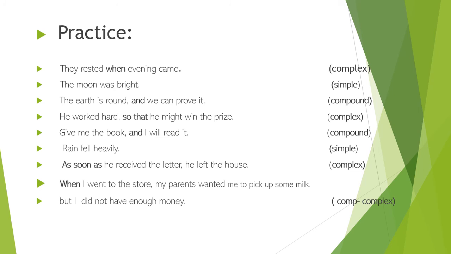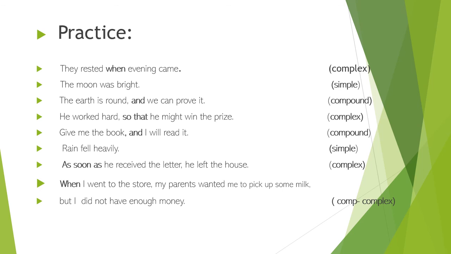He worked hard so that he might win the prize. This is a complex sentence because it has one independent clause, he worked hard, and the other is the dependent clause. Give me the books and I will read it. This is again a compound sentence because both sides of the conjunction and are independent clauses. Rain fell heavily. This is a simple sentence because it has a single subject and a single verb.